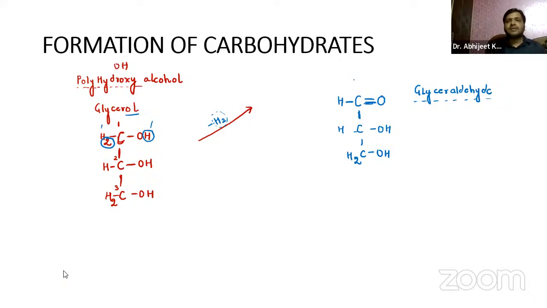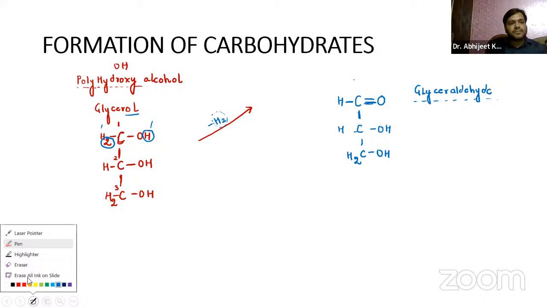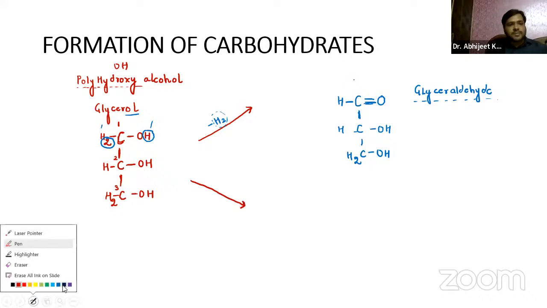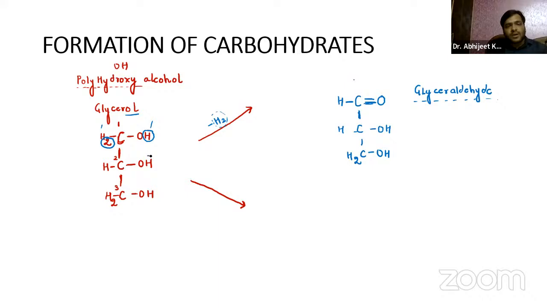Now again, guys, the next one, you already know. From the second carbon, we will remove one hydrogen from here and one hydrogen from here. So from the second carbon, we are removing two hydrogens.